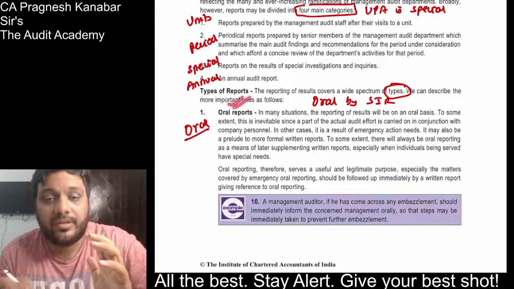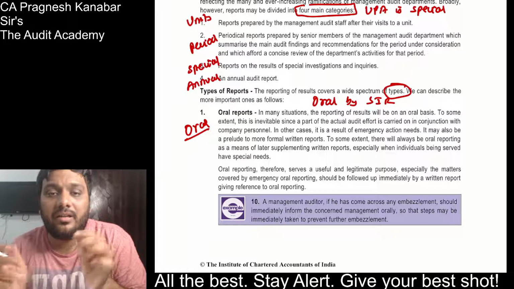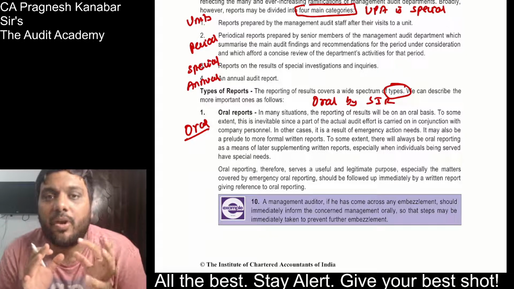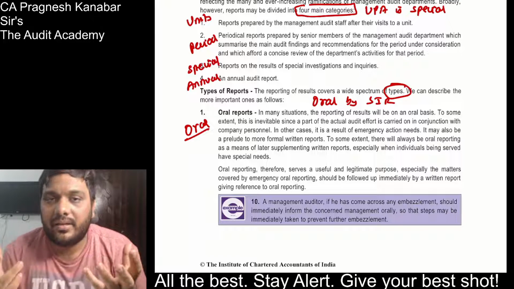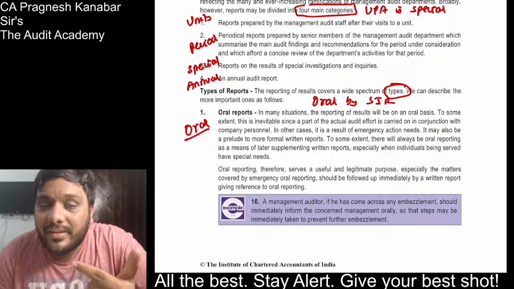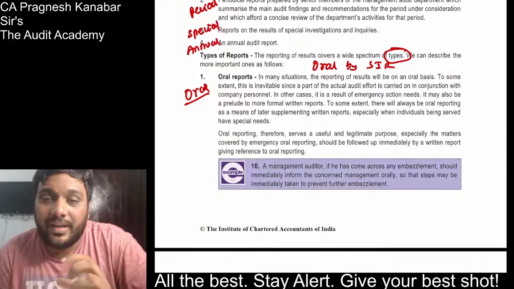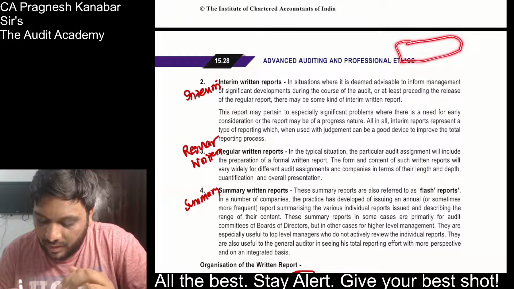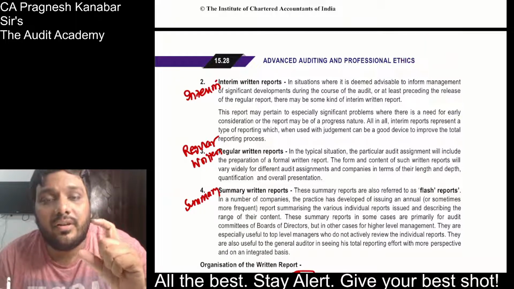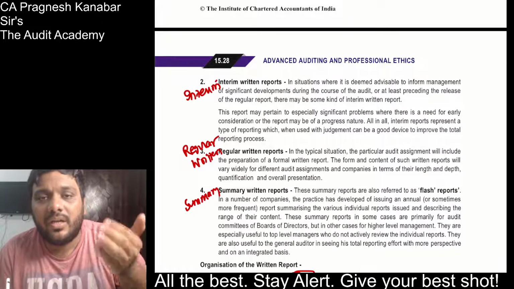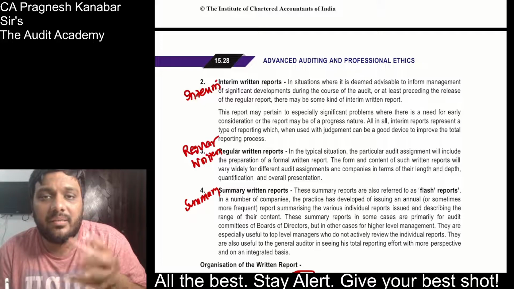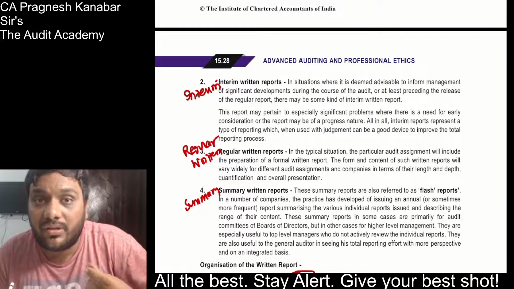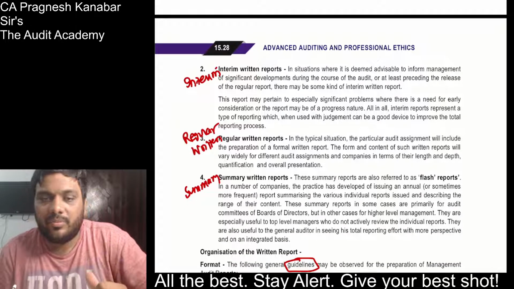Now, types of reports, these are genuinely different types of reports, no matter wherever you are. UPSA, unit, period, special assignment, annual, in whichever point you are. Under every single assignment, you can have an oral report where you are orally discussing things. This is normally done before the final written report is given. All right, then you have an interim written report. Whenever the assignment is going on, in between, you give a written report, that is an interim written report before the assignment is over. It could be in the nature of a progress report, or it is possible that it's a big assignment, so you are giving a report in an interim period, or maybe to report some urgent observations. So that is why the interim written report concept is used.